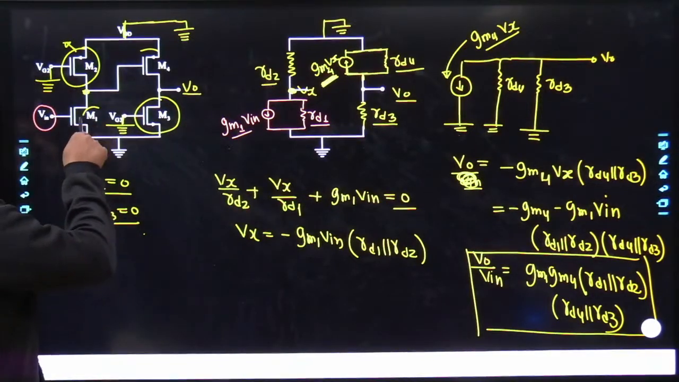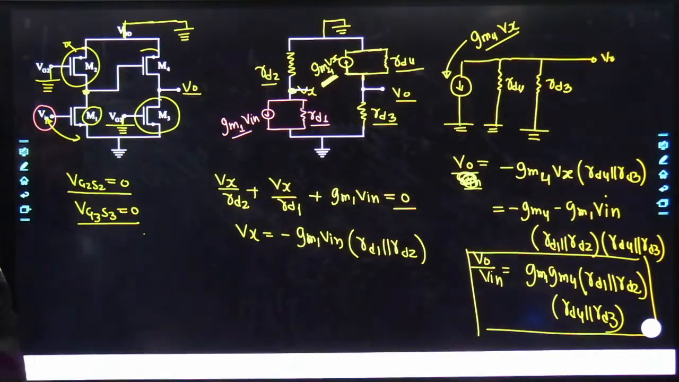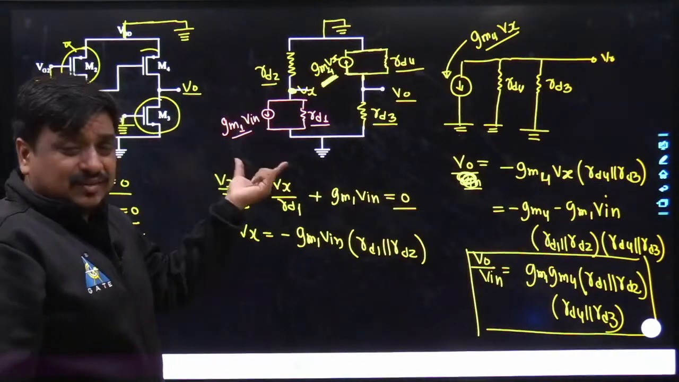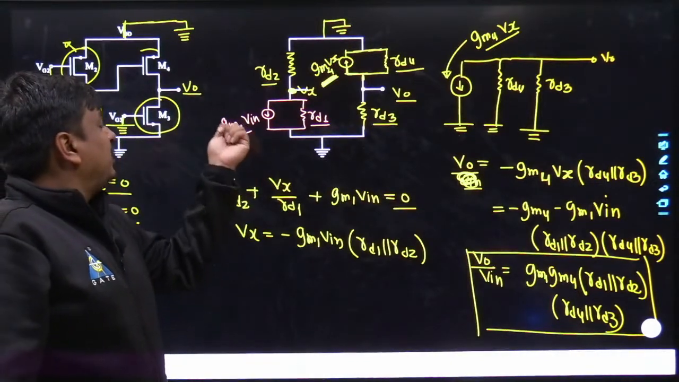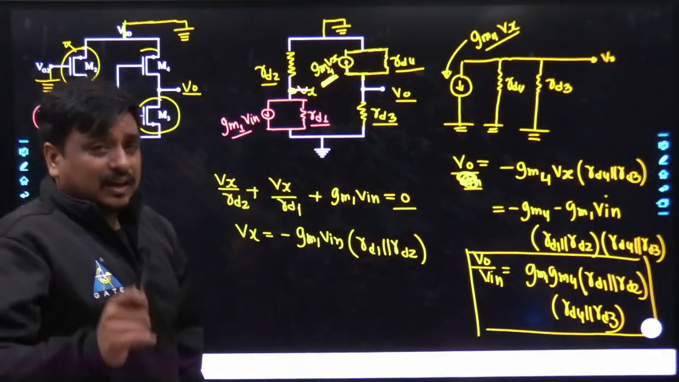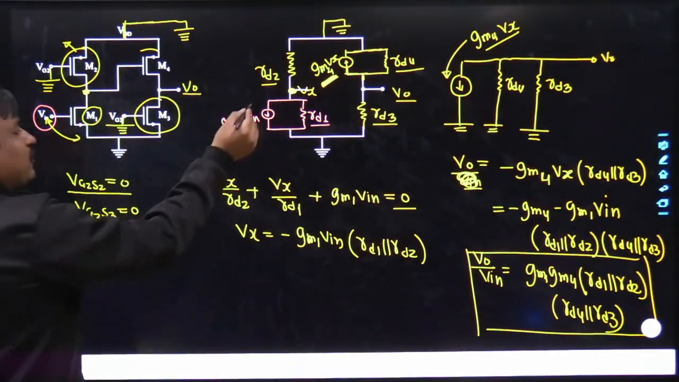But now in case of M1, the value of VGS is not 0, it simply equals Vin. So definitely I cannot keep this current source as 0, which used to be open circuited. I had to feed the complete data, which is nothing but gm1 Vin. The direction of the current would always be from drain to source. That is why it has been taken from drain to source.